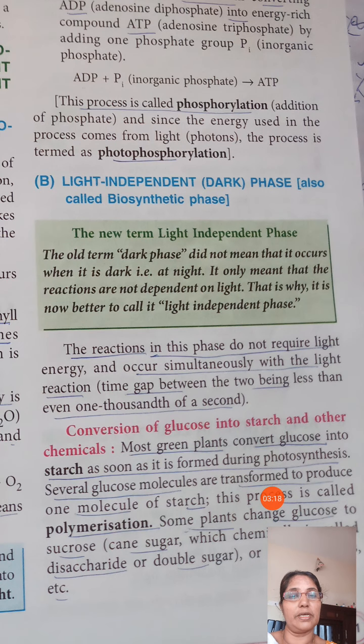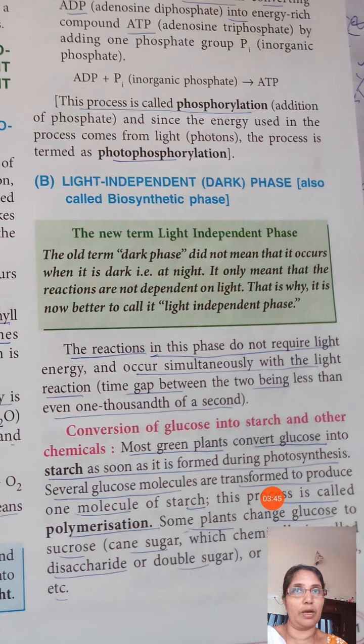In most green plants, glucose is converted into starch as soon as it is formed during photosynthesis. The leaf changes glucose into starch. During the night time, this starch again changes into glucose, the soluble form, and may be transported through the plant body to the place where it is stored.